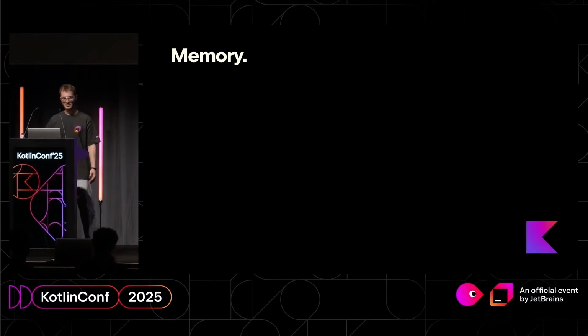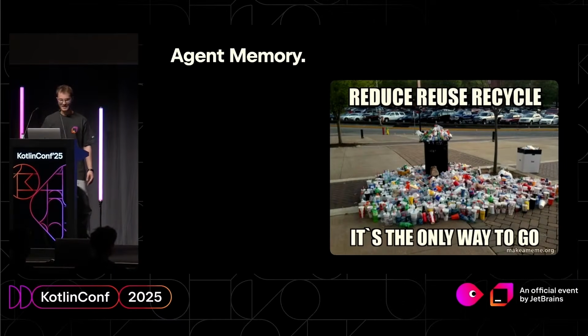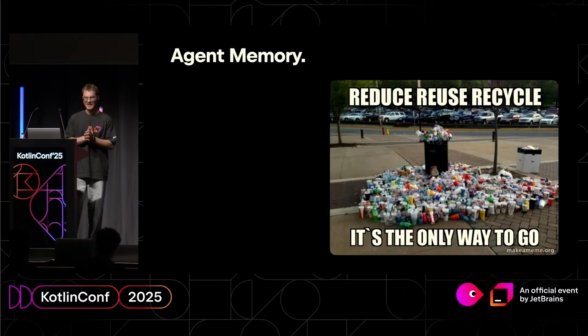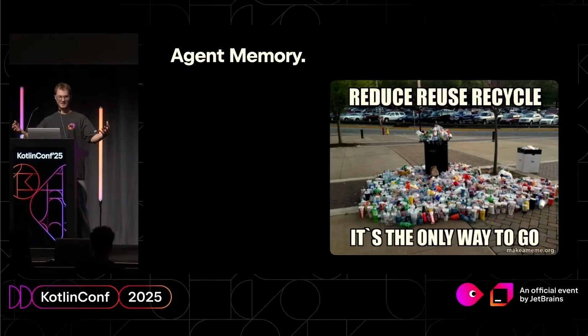Next thing, last but not least, memory. Most of you are probably living in Europe, and you know that recycling is important. It's much better for the environment. And it's the same thing with agent executions. If you have an agent that has successfully run and solved the user's problem before, why would you run it again without any context? You can just save and recycle the same information in the next run. And that's the agent memory.